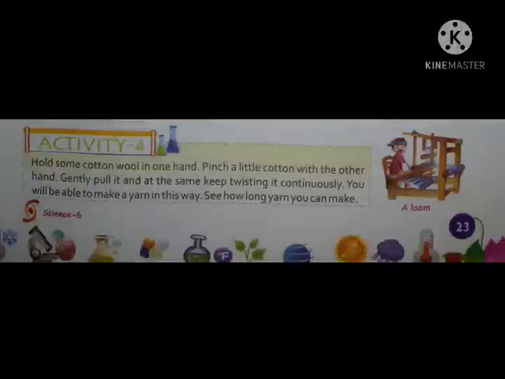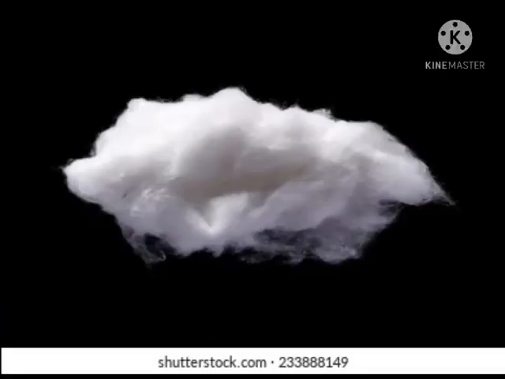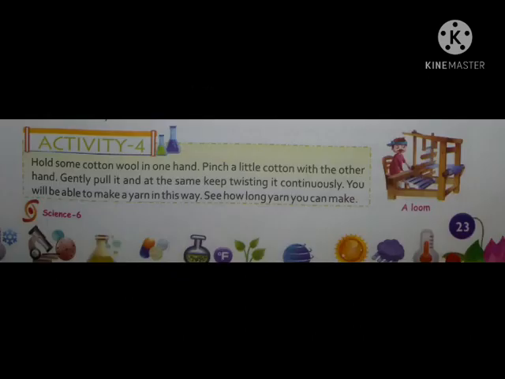So you have to take cotton wool in one hand. After that, take a little. After that, you have to twist that cotton. Then see what will happen. You will be able to make a yarn in this way. So do it yourself.